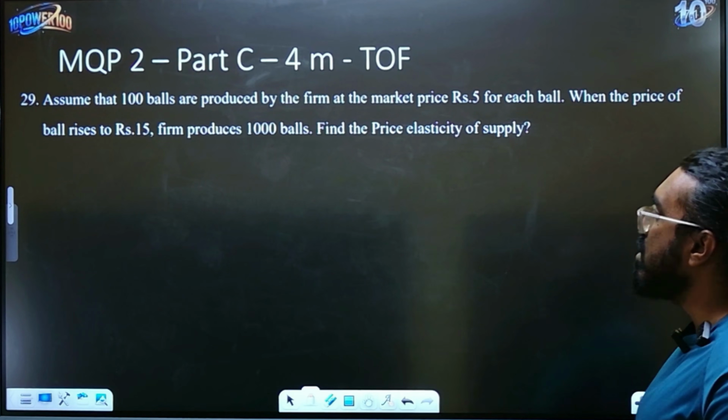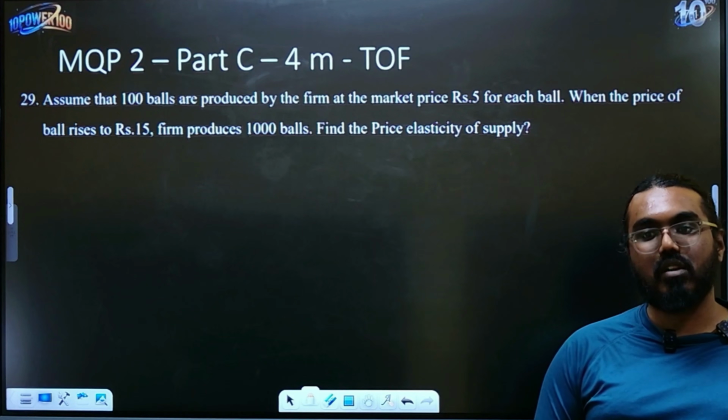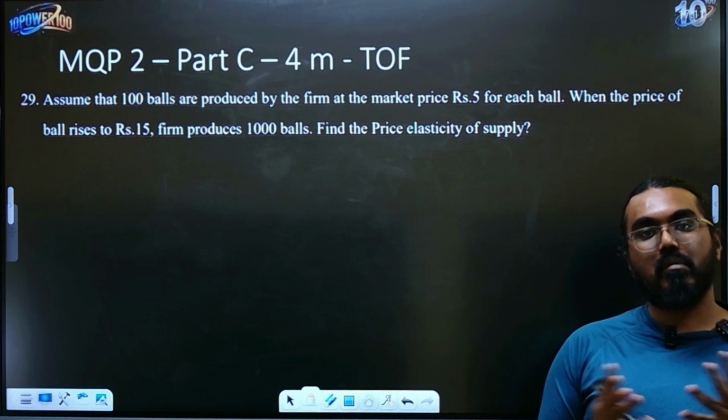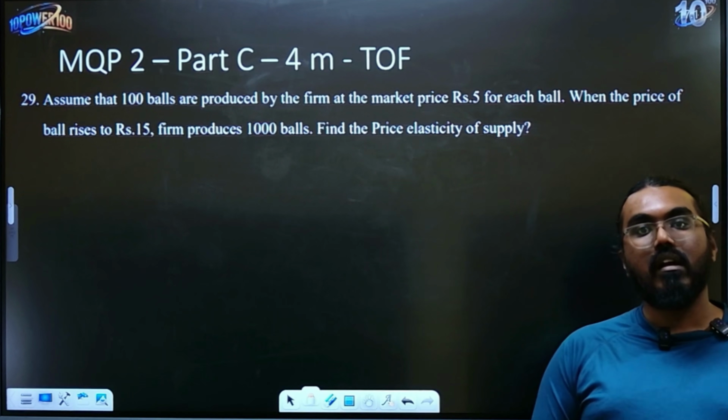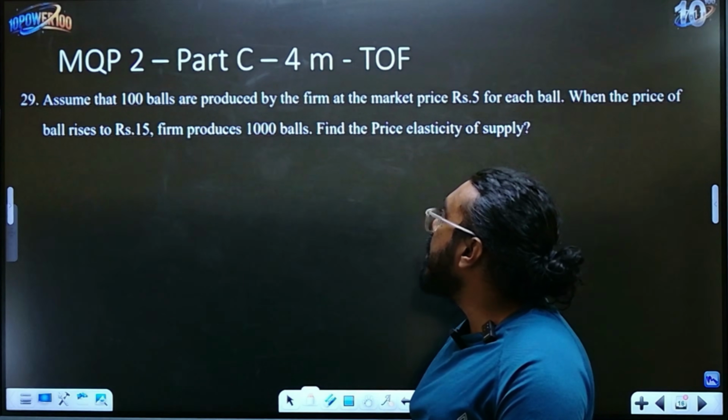Now, next question is one of the most commonly asked questions where they ask you to either calculate elasticity of supply or elasticity of demand. In both the cases, the concept remains the same. The idea also remains the same. So I'm going to show you how to do this. This came in your model question paper 2 for 4 marks.